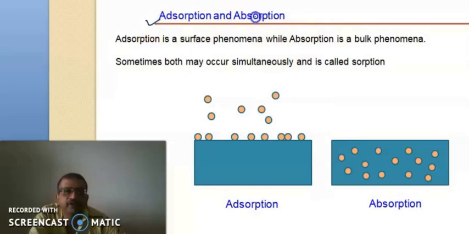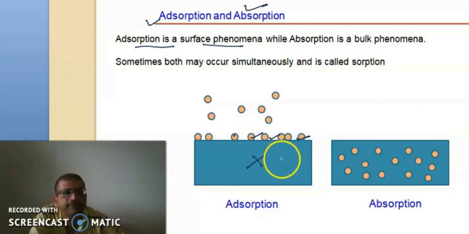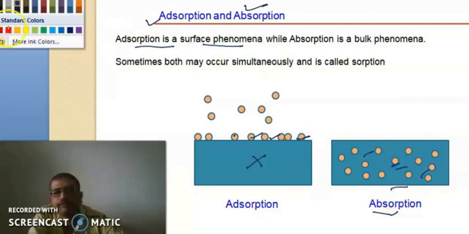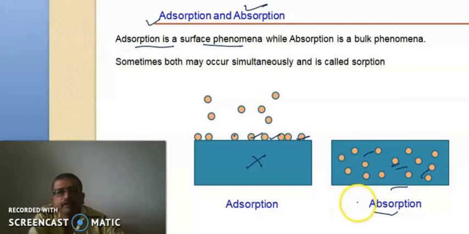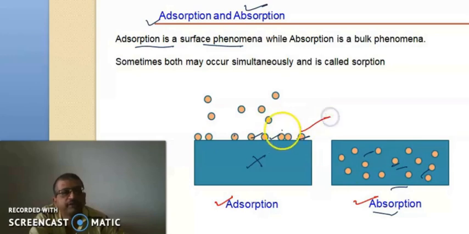The adsorption is different from absorption. Adsorption is a surface phenomenon where the molecules are present on the surface only and nothing is present in the bulk, while absorption is a bulk phenomenon where the molecules are present inside the bulk and we will get a uniform layer. In adsorption, the molecules are present only on the surfaces and nothing is present in the bulk. So that is the difference between adsorption and absorption.